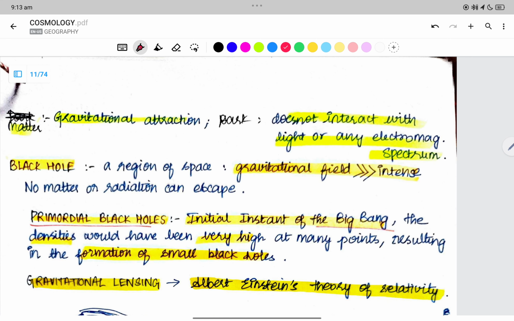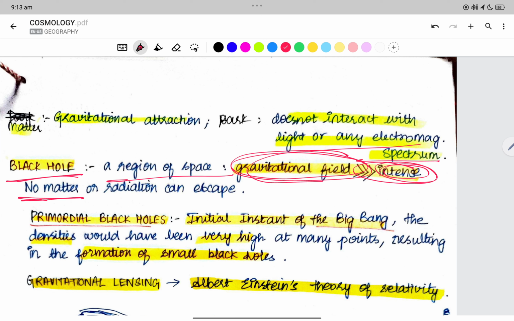Now dark matter is having gravitational attraction. Right, matter means it is showing some gravitational attraction. Energy is a force. So here dark in the sense that it does not react with light or any other electromagnetic spectrum. A black hole is a region of space where the gravitational field is extremely intense. No matter or radiation can escape. Once you enter into it, you cannot escape.